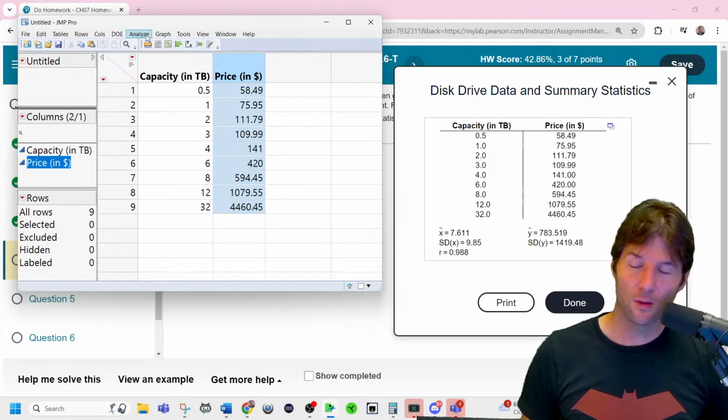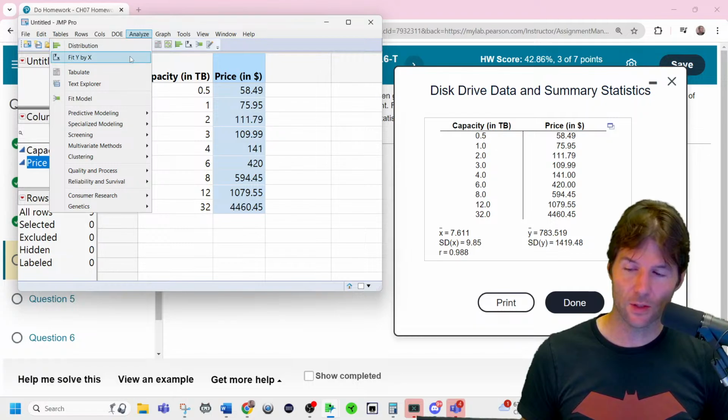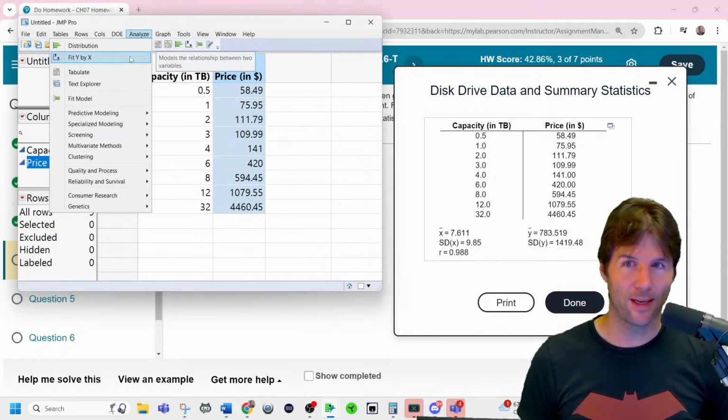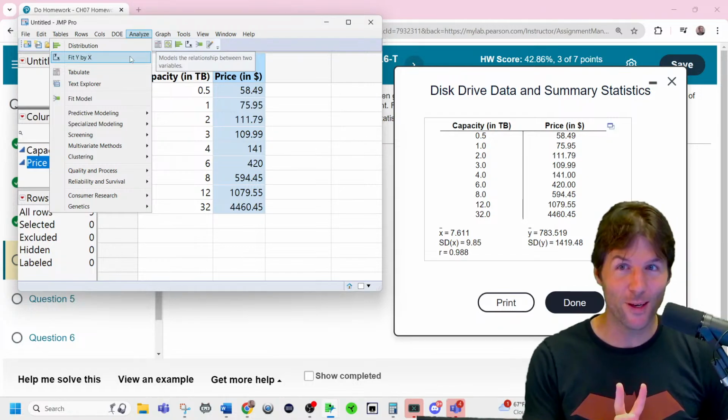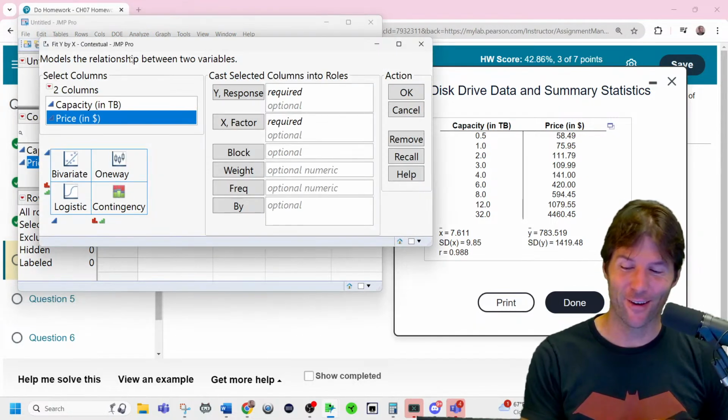We're going to go in here and go to Analyze Fit Y by X. Under Analyze, there you go right there, Fit Y by X. I did videos a long time ago, and people were like, you got to pause. Don't go too quick. There we go.